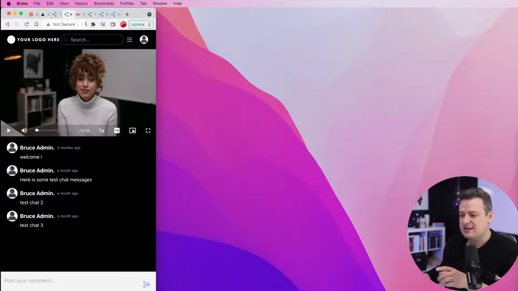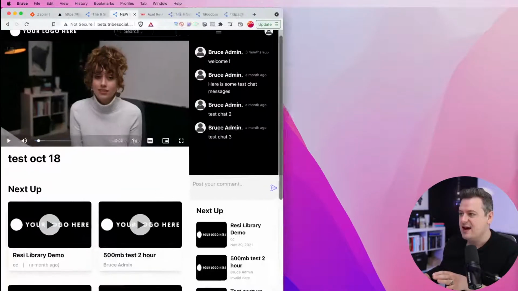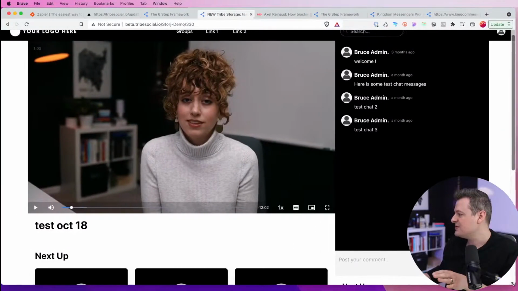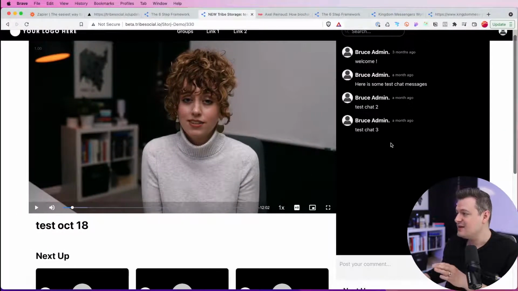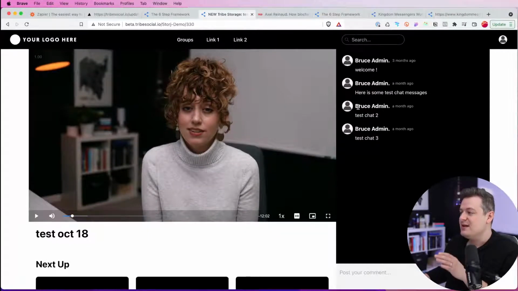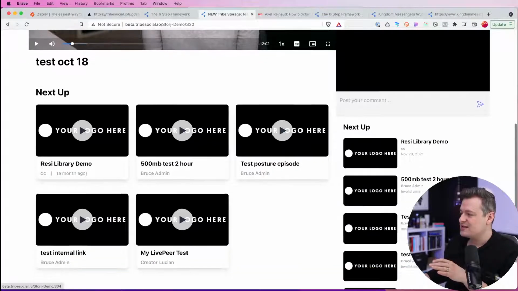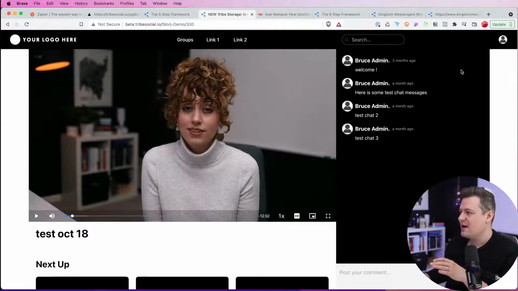So you've got the chat where you can post comments there. You can still scroll, obviously, here, but that is a cool little feature that allows us to just make it look a little better on all devices. And if you don't have a chat enabled, this new next up component will be sitting over to the right here. So that is a pretty sweet feature.